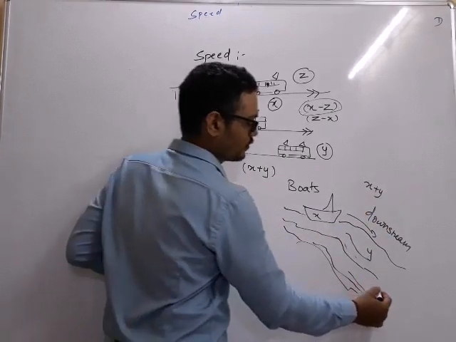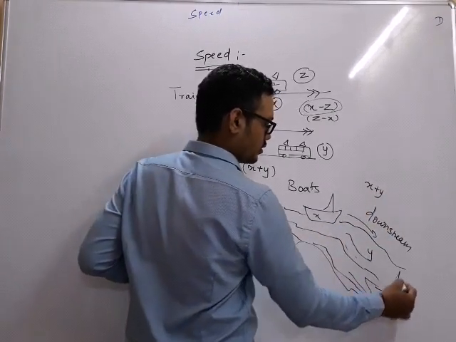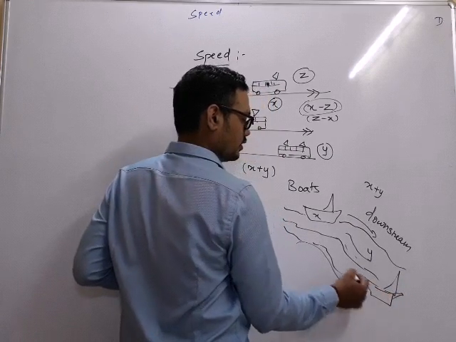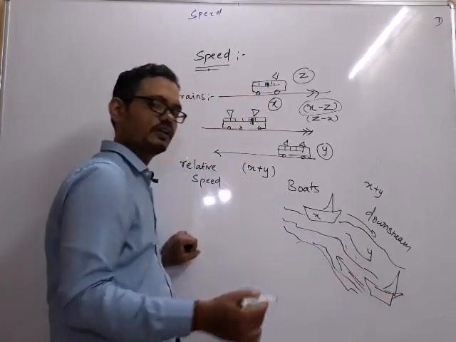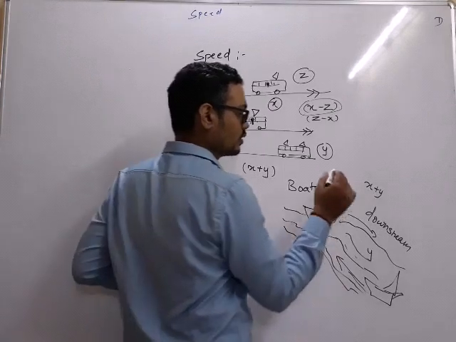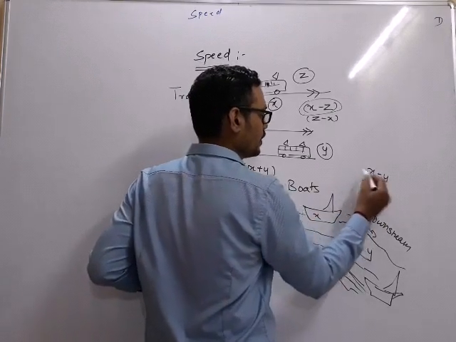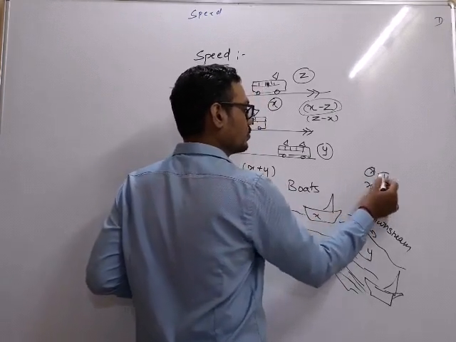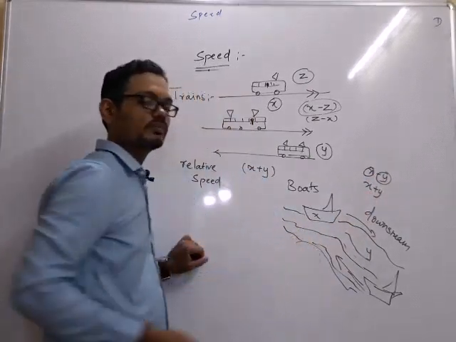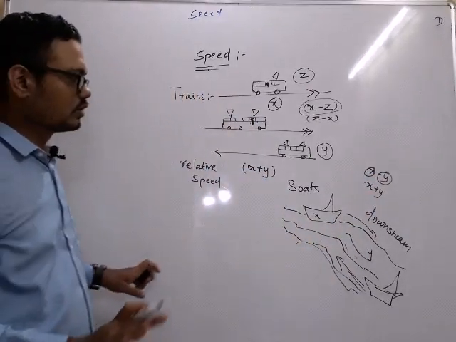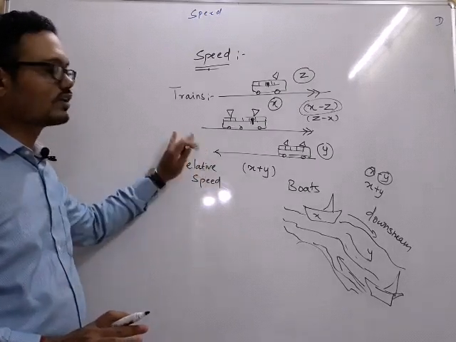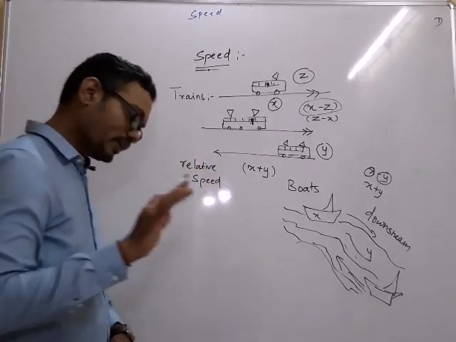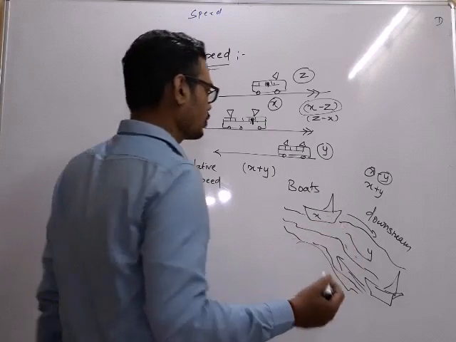And when it is traveling from here, both in this direction, then it would find it very difficult to move in the opposite direction. So the relative speed will be x minus y. What is x? The speed of boat. What is y? The speed of stream. That's it. No rocket science. Same logic of relative speed been applied. Same thing has happened in scenario based questions.